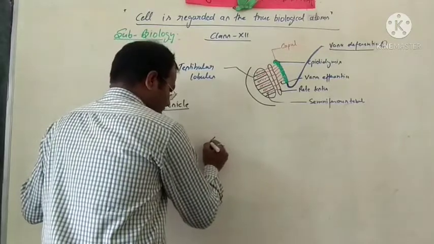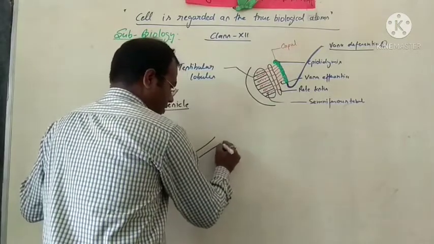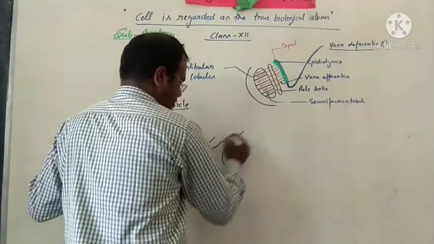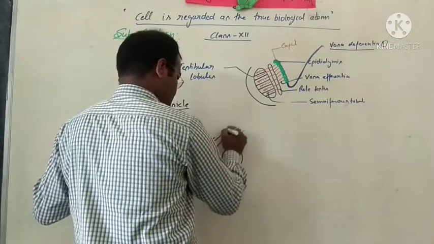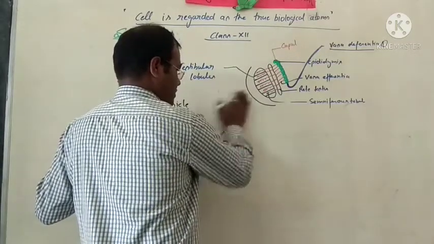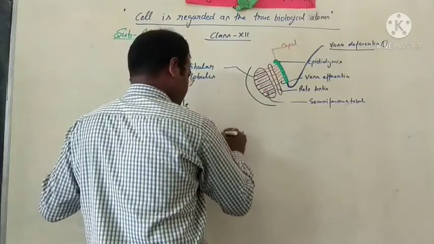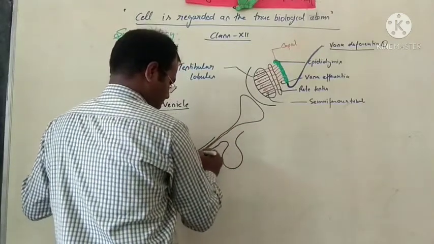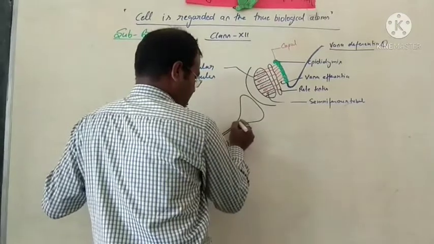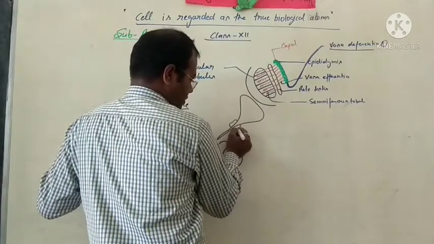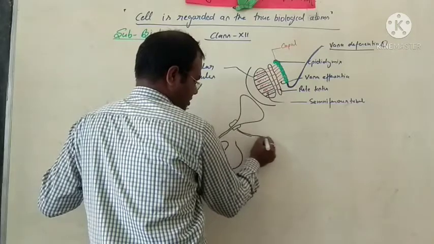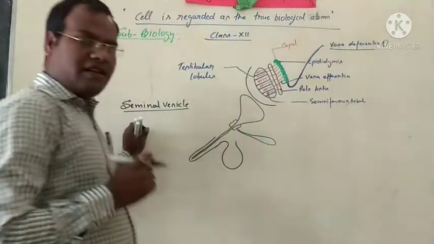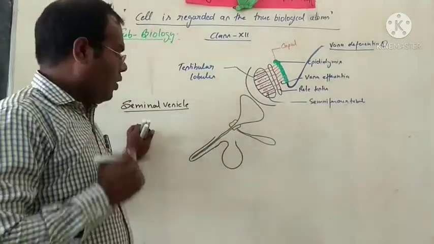Look at the diagram we drew yesterday, here is the position of the prostate gland, and this sac-like structure is the seminal vesicle.